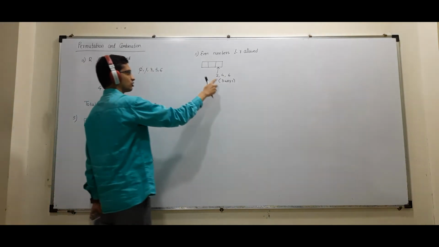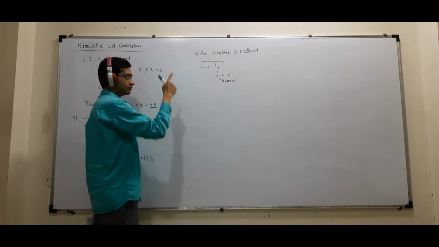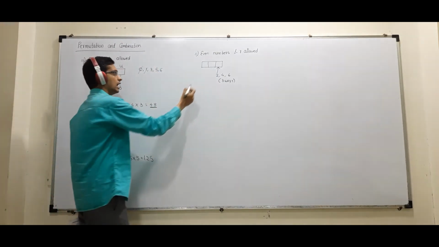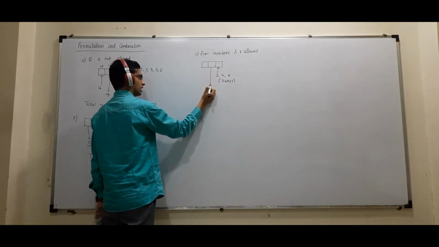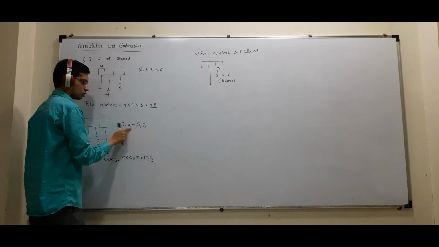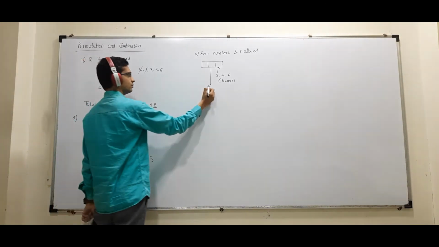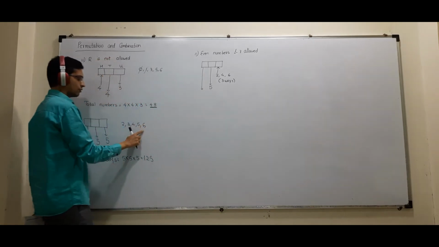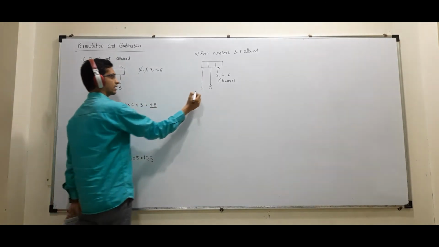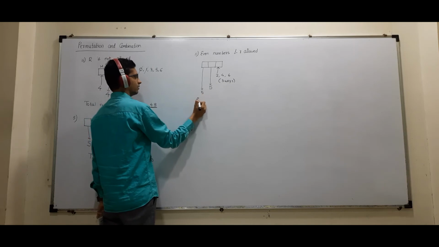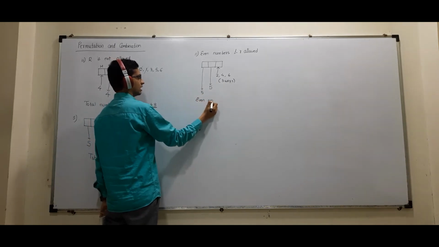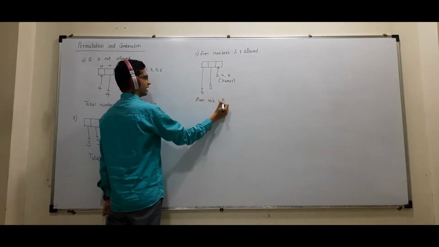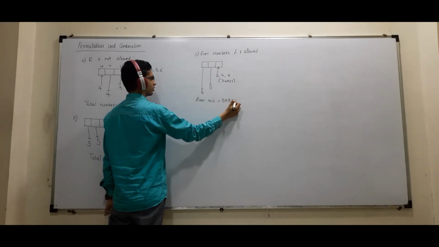So how many choices for the units place? 3 ways. Repetition is allowed. I don't bother what digit is present over here. So out of 5 anyone can come. So 5 ways. Again here out of 5 anyone can come. So how many even numbers will come? Repetition is allowed, so 5 into 5 into 3.